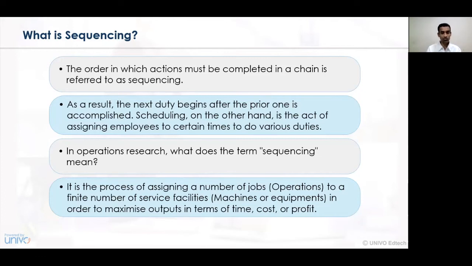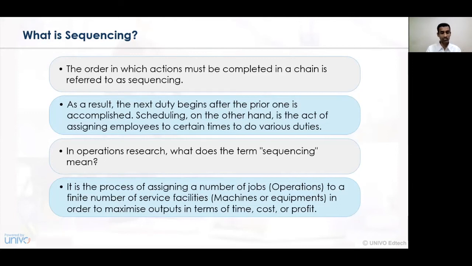In operations research, what do we mean by the term sequencing? So now let's understand the term sequencing from the conceptual scenario of operations. In terms of an operations research scenario, it is the process of assigning a number of jobs. Each and every single job or particular activity is an operation that can be undertaken in a manufacturing concern, may it be a finite number or maybe an infinite number.